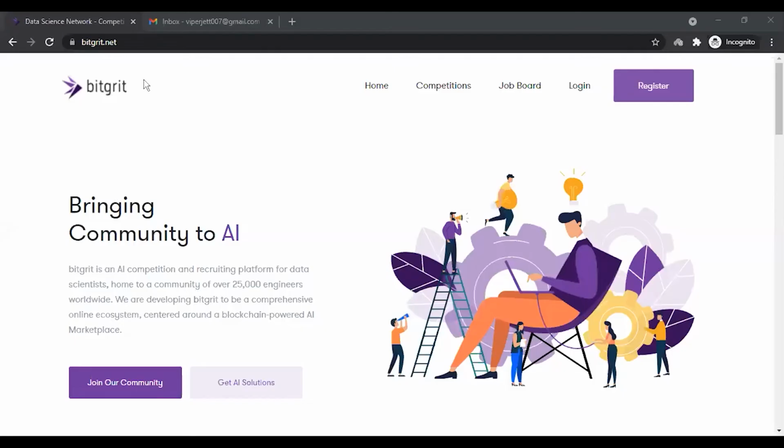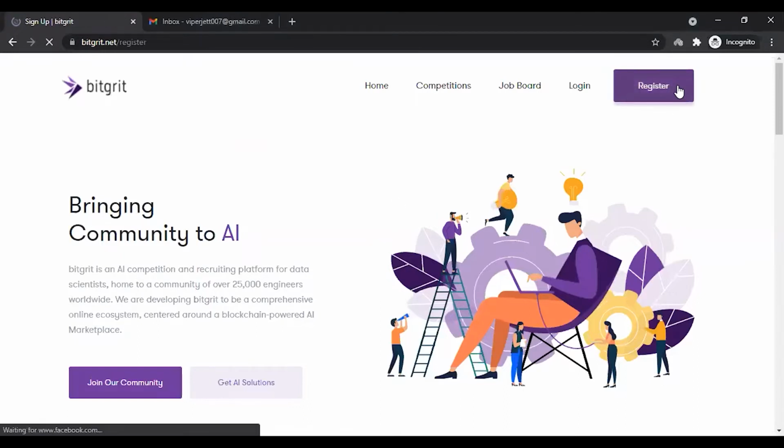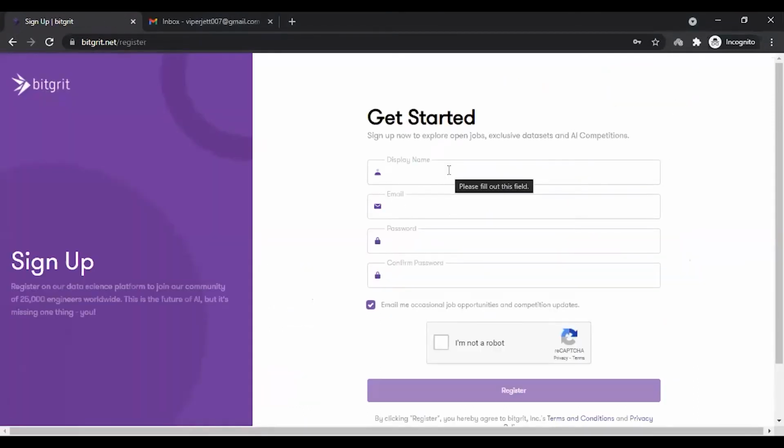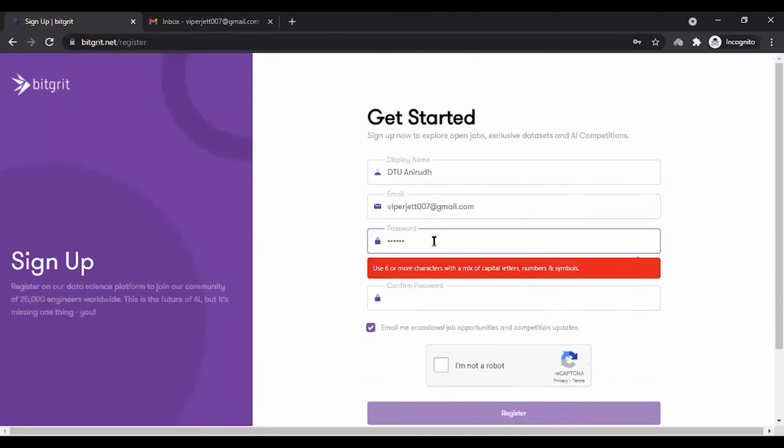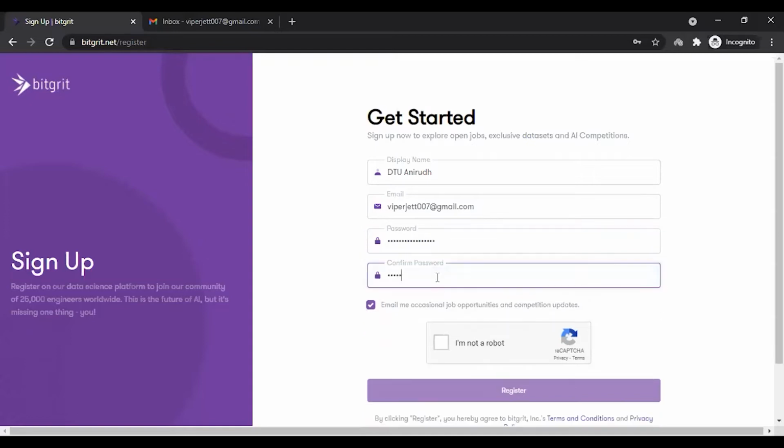So as you can see, I have my mail and my BitGrid site here. As you see, I clicked on register. And since I have to register now, I'll enter DTU Anirudh. Then you will have to enter your email address. Moving further on, you will have to enter your password. So the main thing here is that you have to focus on adding your DTU prefix here in order to make up for the private leaderboard.